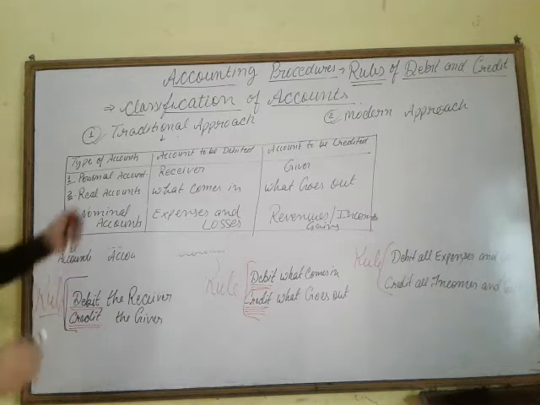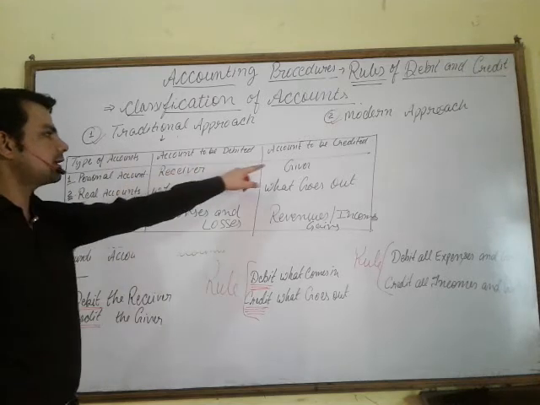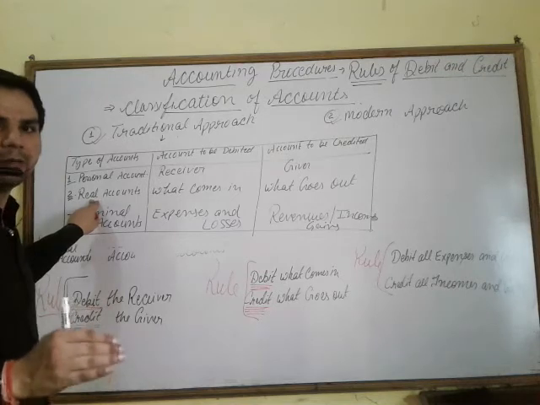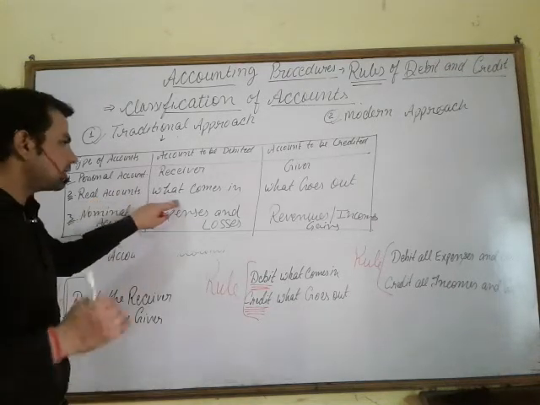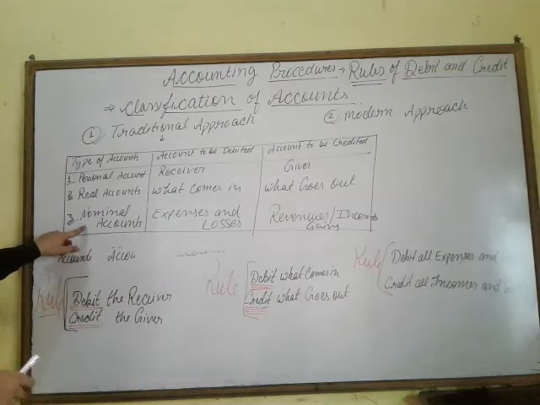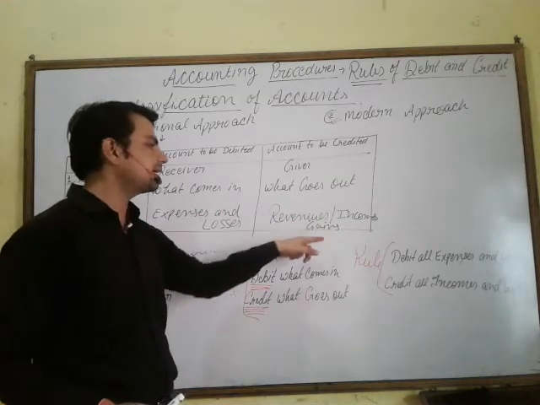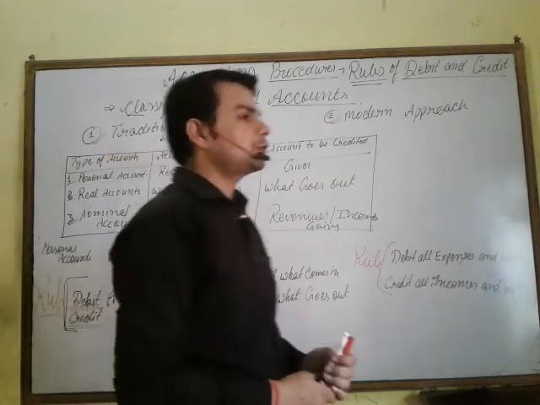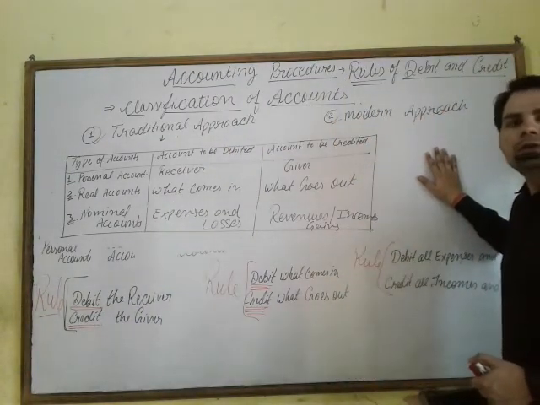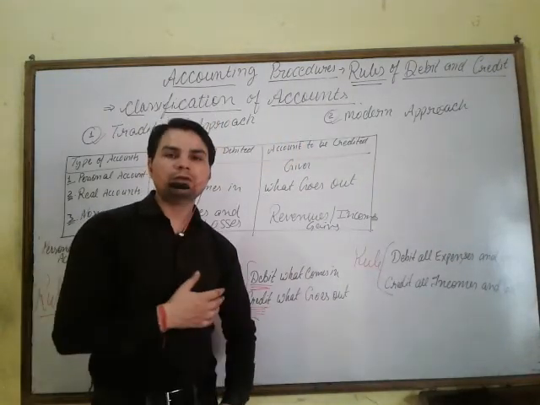Type of account, personal account. If there is a personal account in the transaction, the receiver should be debited and the giver should be credited. If in the transaction there are real accounts like land, building, machinery, furniture, what comes in should be debited and what goes out should be credited. If in the transaction there is a nominal account, expenses and losses should be debited and revenues, incomes and gains should be credited. My dear students, in the next video I will teach you the modern approach of the rules of debit and credit. I hope that you have got the concept of the rule of debit and credit.